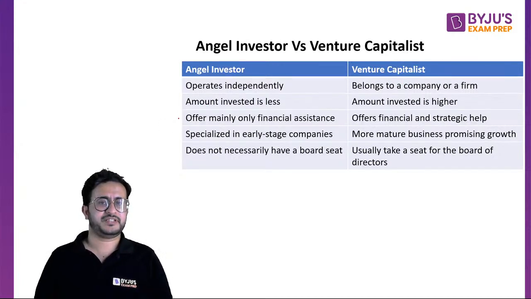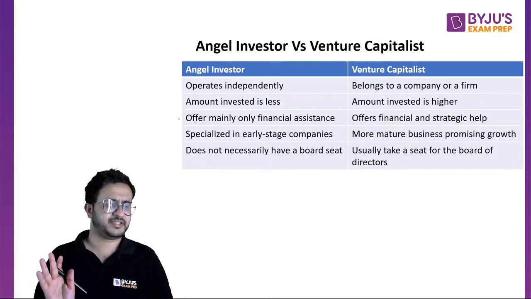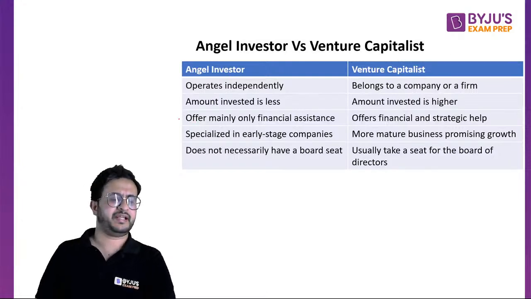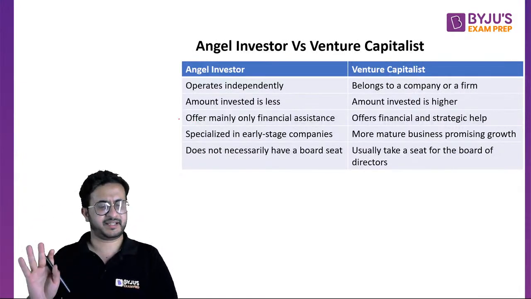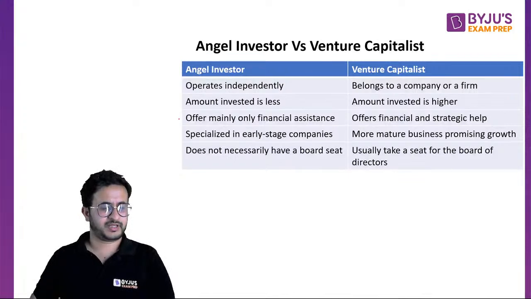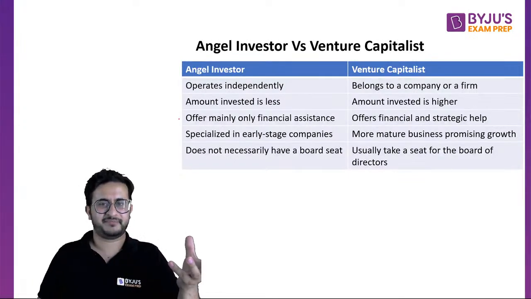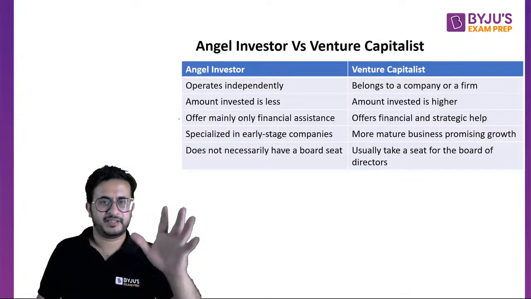An angel investor will offer mainly financial assistance. They will just invest money. They will not help you with anything, right? वो पैसा दे देंगे, कहेंगे तुम अपना बिजनेस चलाओ. ठीक है, जैसे वो स्टार्टअप उसमें कहते हैं ना शार्क टैंक में, धंधा तुम्हें करना है, राइट?